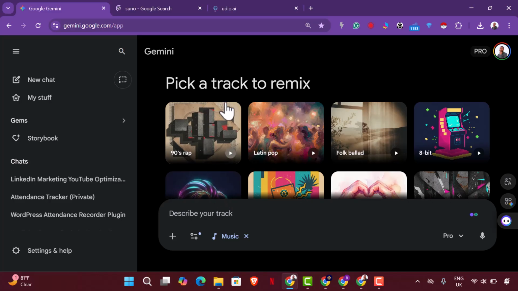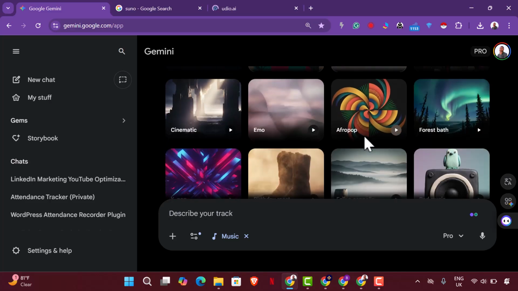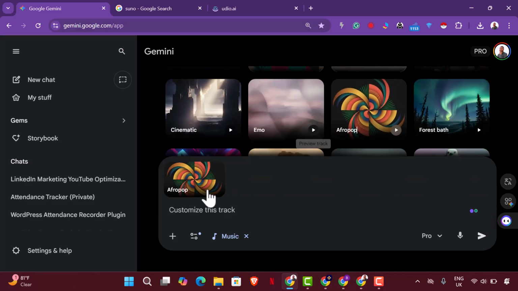So you can even pick a track to remix, of course. So you could pick something to remix actually. So what you want to do now, let's choose Afro pop, of course. So I want to do Afro pop right now. So customize this track. So you could play the track to just listen to what it sounds like.